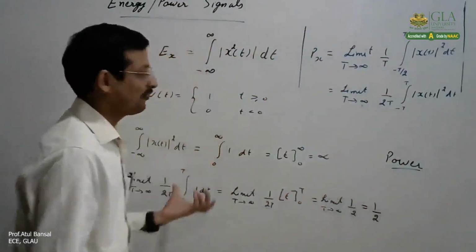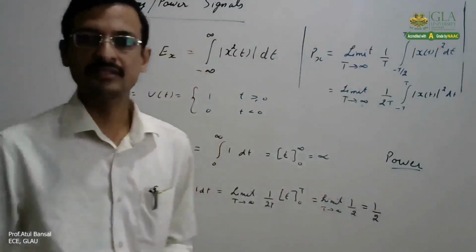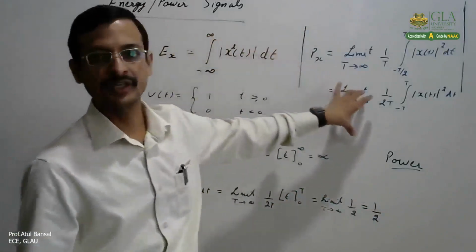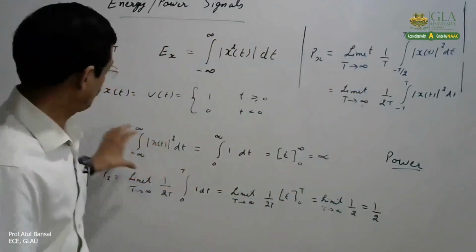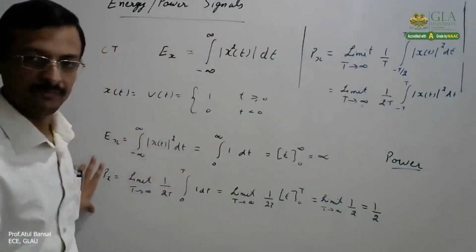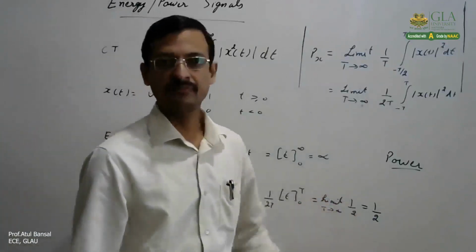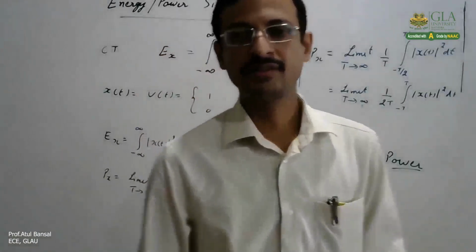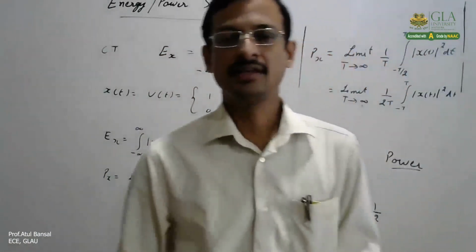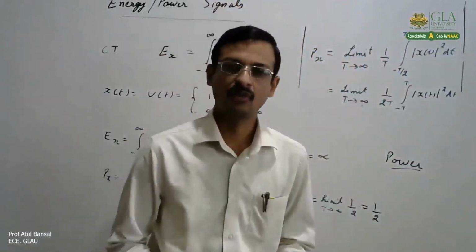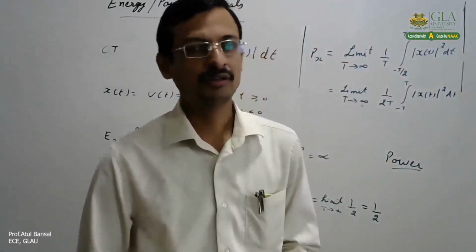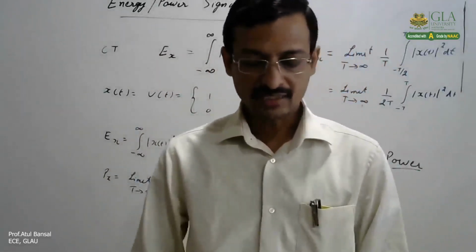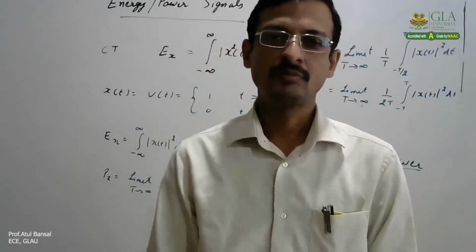right? So that is how we generally determine whether any signal is energy or power. We just have to remember the formulas for calculating energy and power. Solve these formulas, evaluate them, and find out the relationship between energy and power: which one is finite, which one is 0, and which one is infinite. Accordingly, we say a signal is either an energy signal, a power signal, or none of these. All right. So that was the classification of signals into energy or power signals.